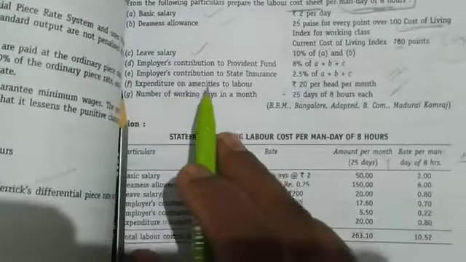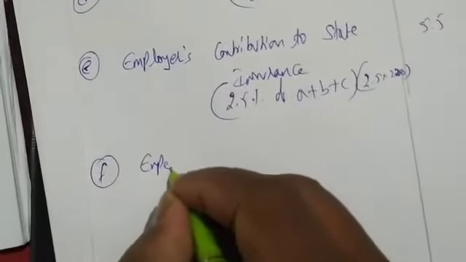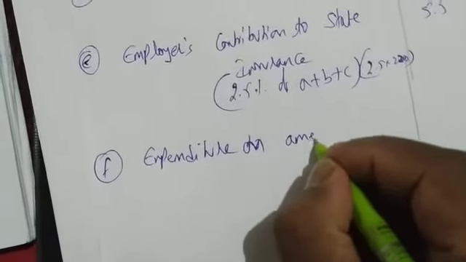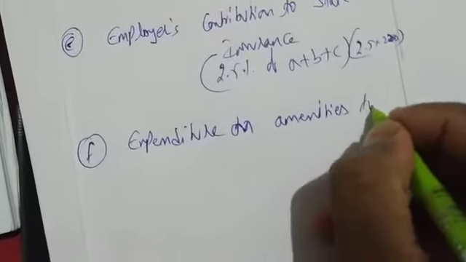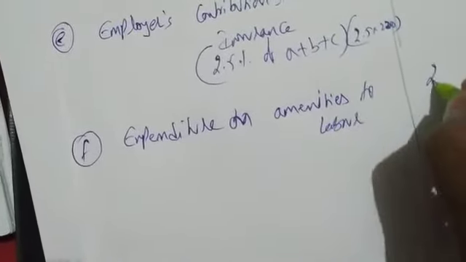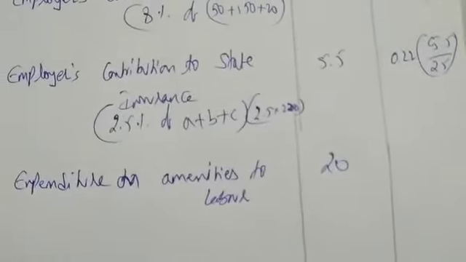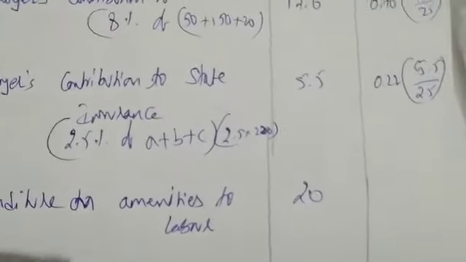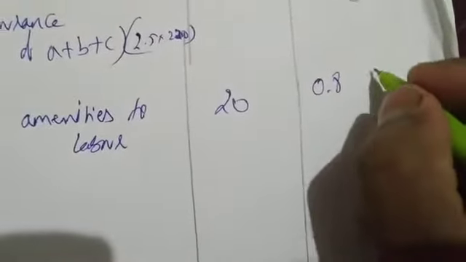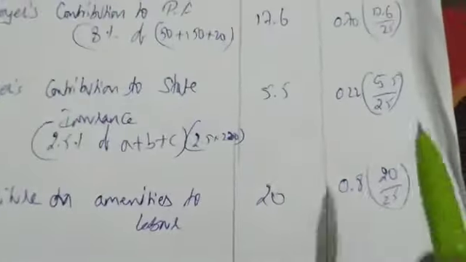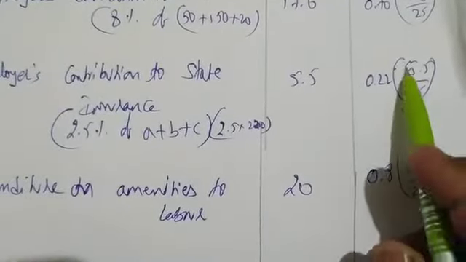Next, F. What is F? Amenities to labor, how much? 20 per head per month he is directly giving. Expenditure on amenities to labor, he is directly saying 20 per month. So we have to do 20 per month divided by 25, so 0.80. To find out per day, amount divided by number of days.